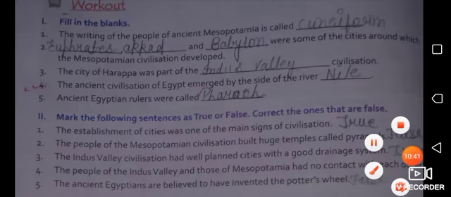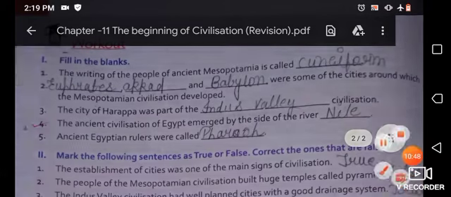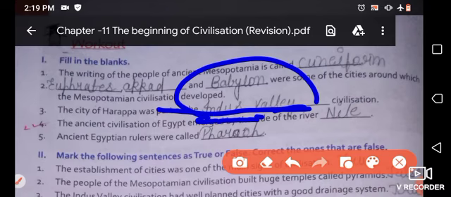So the city of Harappa was part of the Indus Valley civilization. So what is the spelling of Indus Valley? The spelling of Indus Valley is Indus Valley.